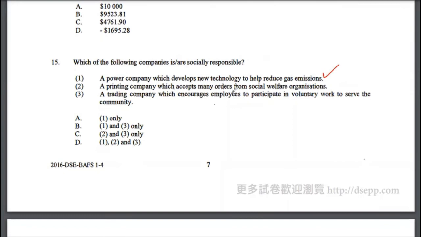A printing company which accepts many orders from social welfare organizations. The company is actually just accepting. It's not doing anything which is socially responsible. Accepting orders from socially responsible organizations does not by default make them a socially responsible organization. So 2 is incorrect. Let's read through statement 3. A trading company which encourages employees to participate in voluntary work to serve the community. That is socially responsible as well. So 1 and 3. So the correct answer to multiple choice 15 would be option B.